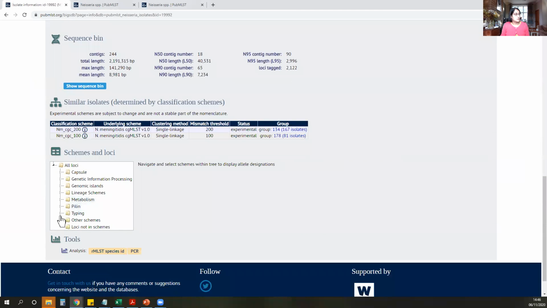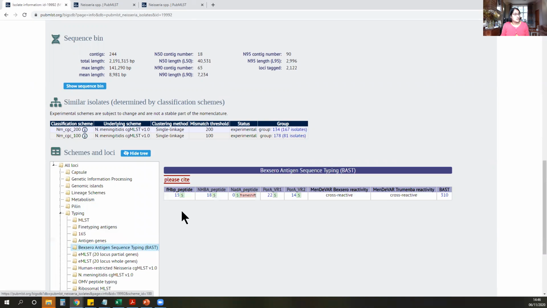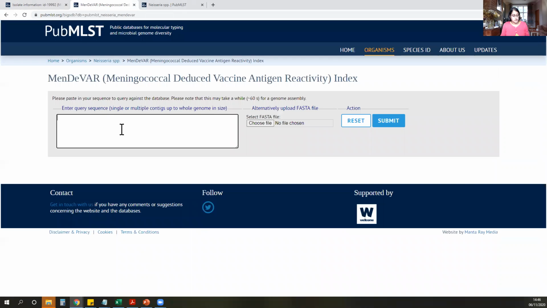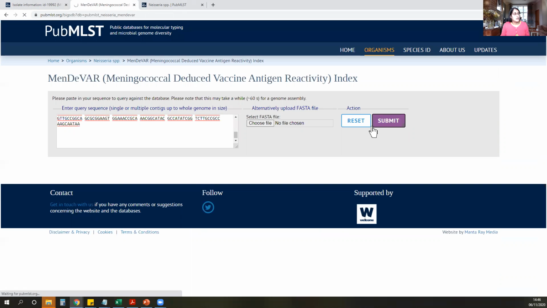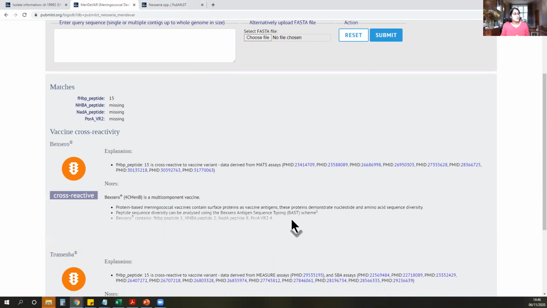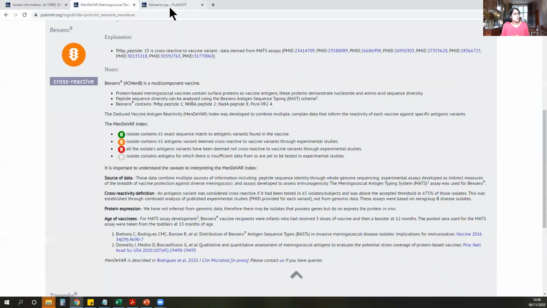And you can also search the typing, Bexsero typing. And you'll see not only the antigen profile, but also the Trumenba and Bexsero reactivity, which you can download. The second way to do this, if you haven't got isolates on the database, but you have sequencing data or PCR product data of your vaccine antigens, is you could search here, the MenDeVar plugin. If you launch MenDeVar, you can then search sequence and instantly get a result showing you which output you have for each of the vaccines, along with the same information, which peptide and the evidence base. There are also additional caveats and information that are here and also found on the isolate record.